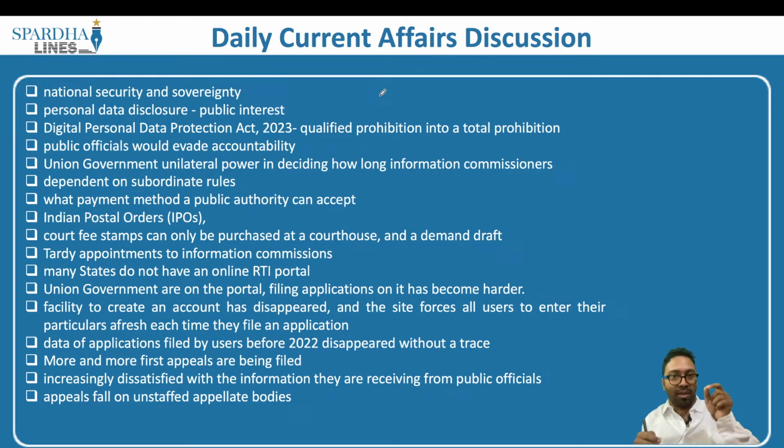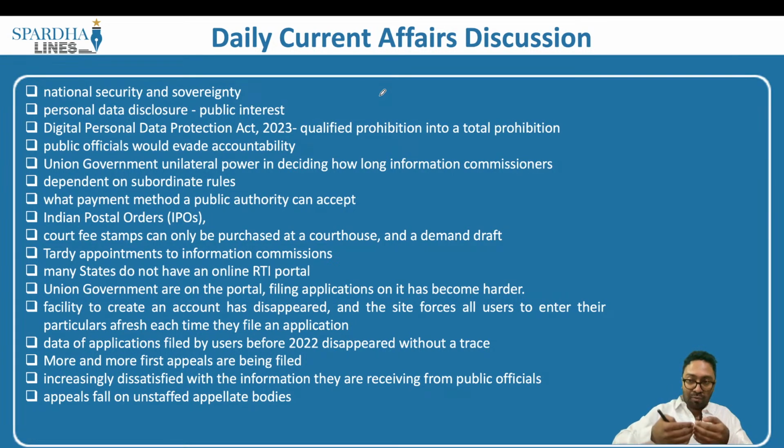But then you have the public information authorities who have been designating such information of late into too many categories. There are only a few authorities, only a few pointers, which have to be taken into picture under Section 24. However, much information is classified as information related to national security and sovereignty.